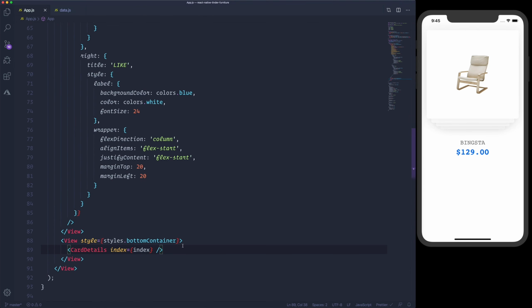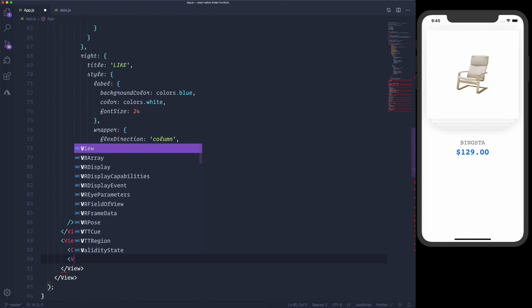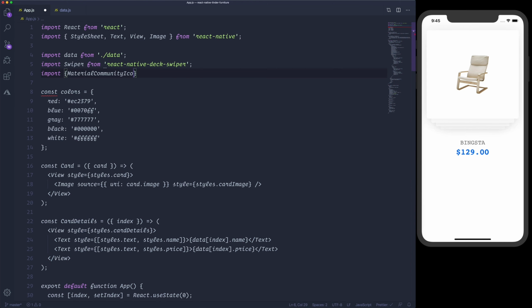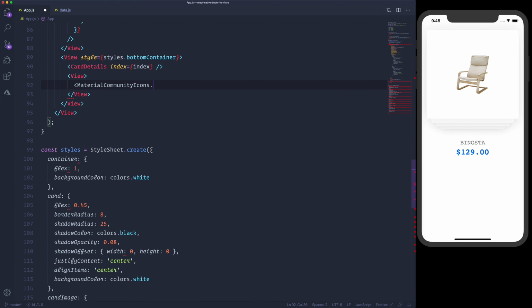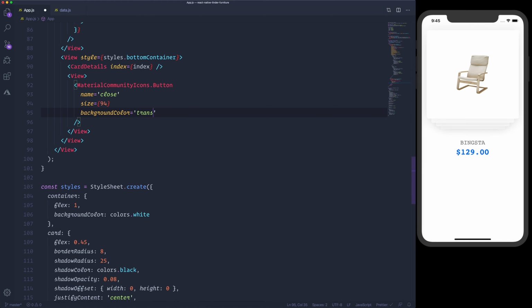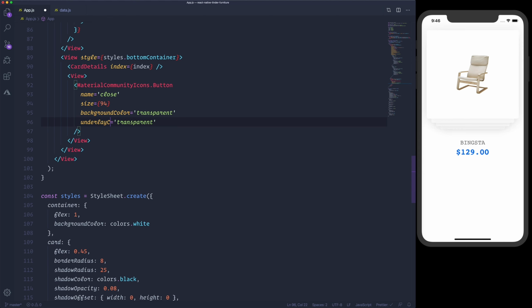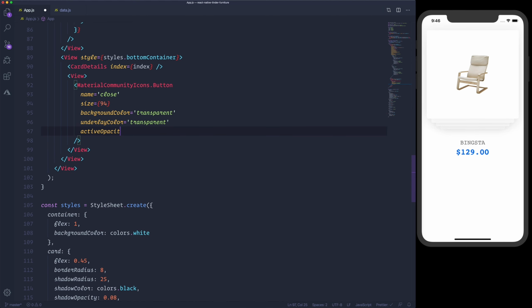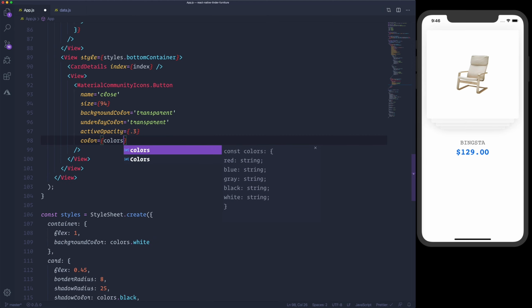Now for the bottom buttons, I'll be using a view. Let me import MaterialCommunityIcons and vector icons. Create the button, icon close. We'll have a size of 94, background color transparent, underlay color transparent, and we'll apply an active opacity of 0.3. The color is going to be colors.red.